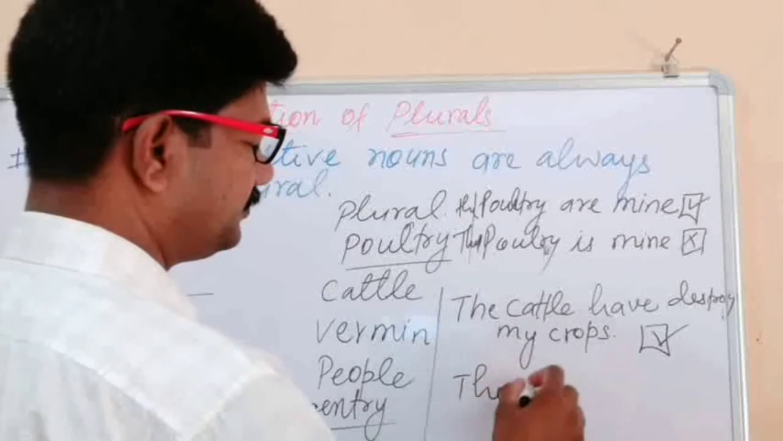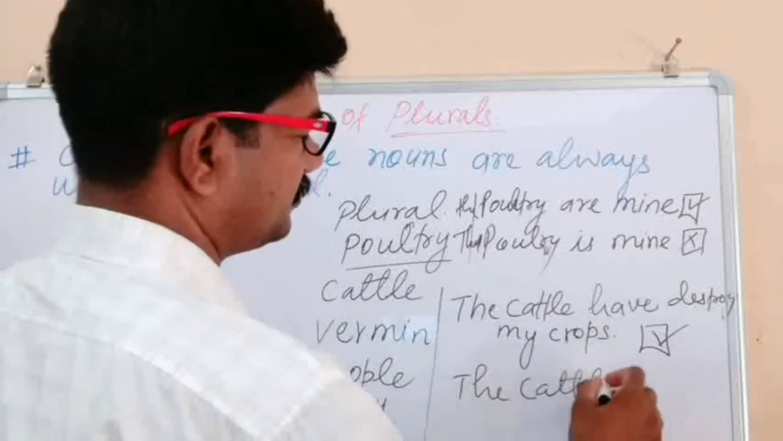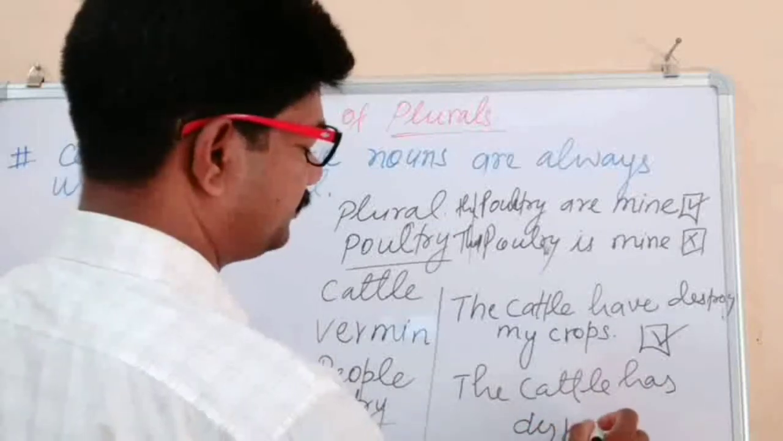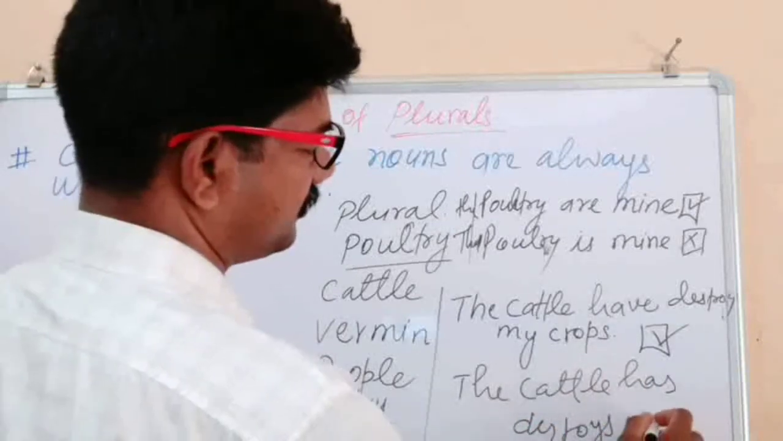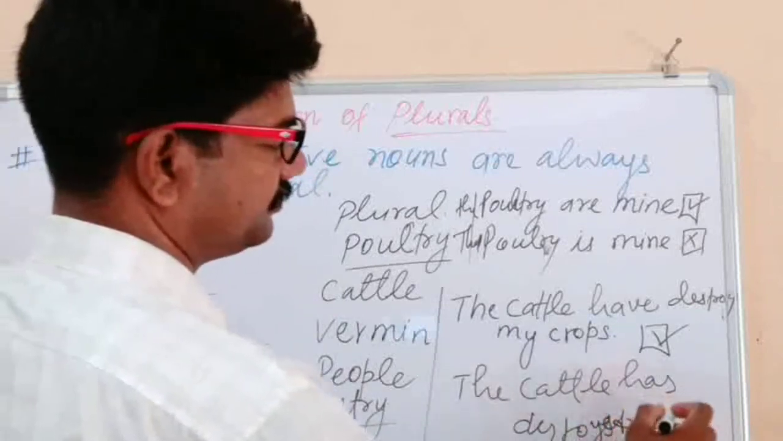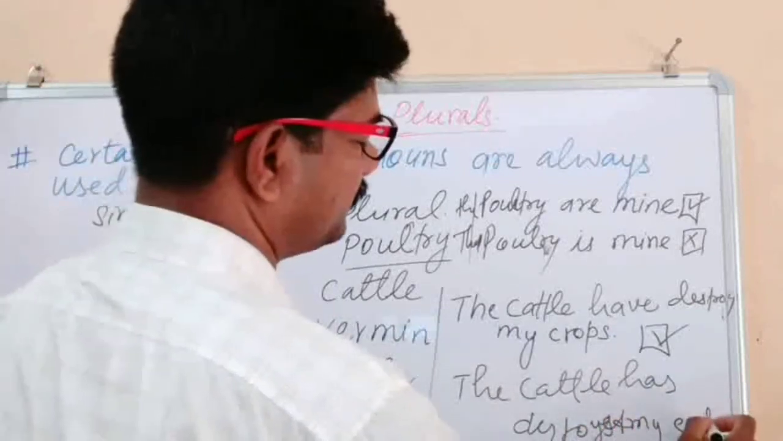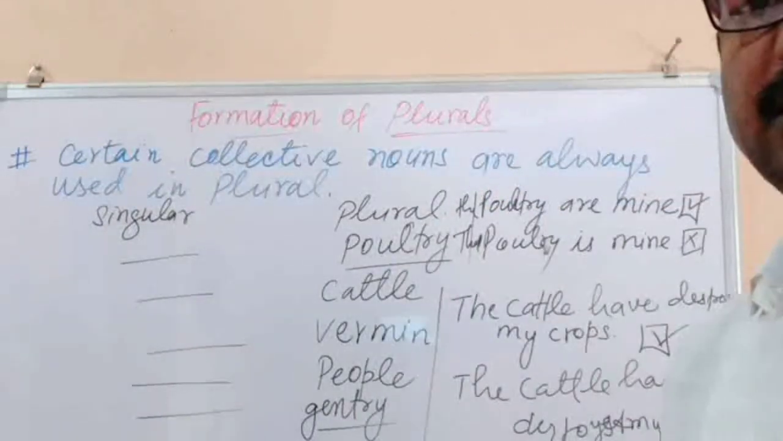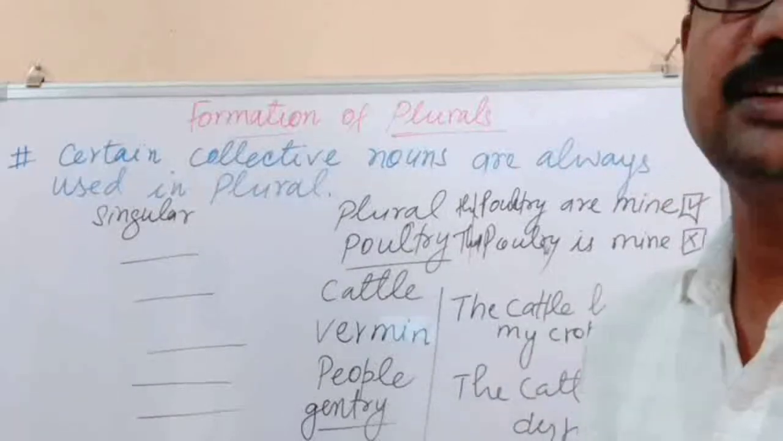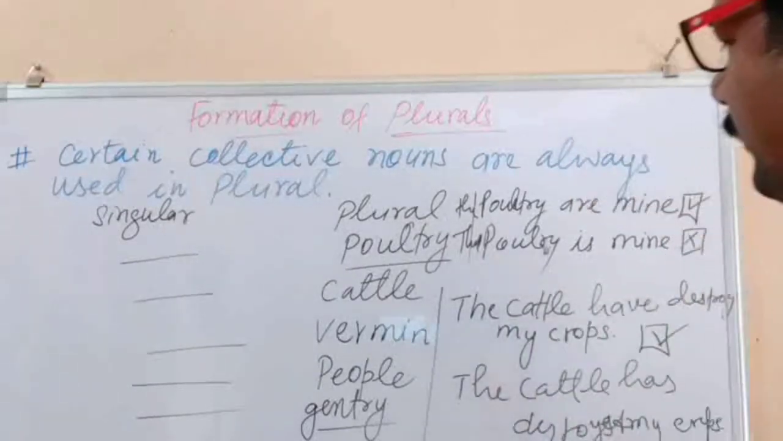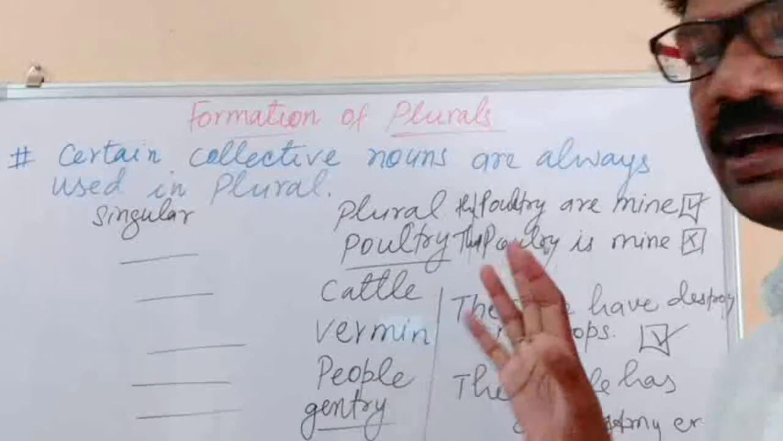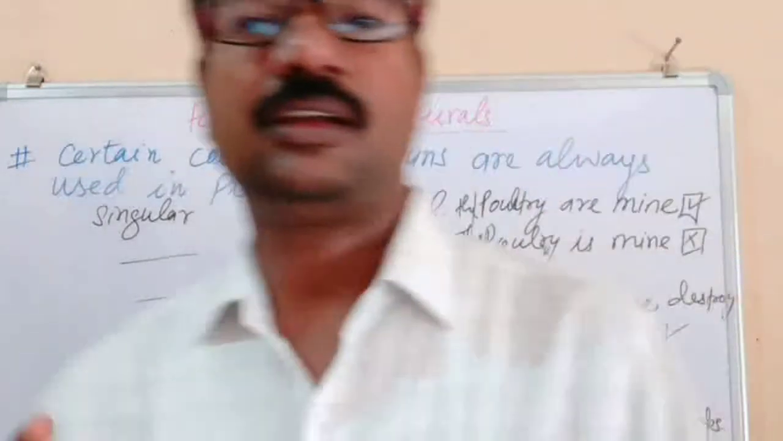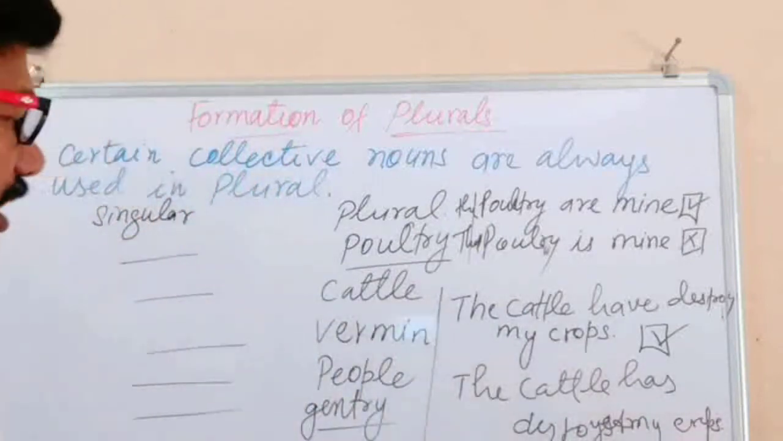The cattle has destroys my crops. Because this word is always used in plural and there is no singular for it, even though it is a collective noun. The word also, vermin. Vermin are the insects that destroy crops or any wealth which is kept in the house.